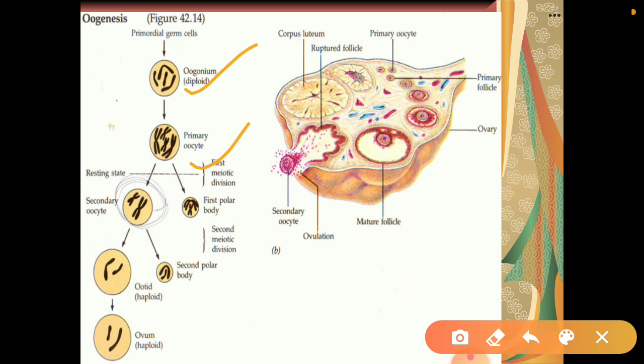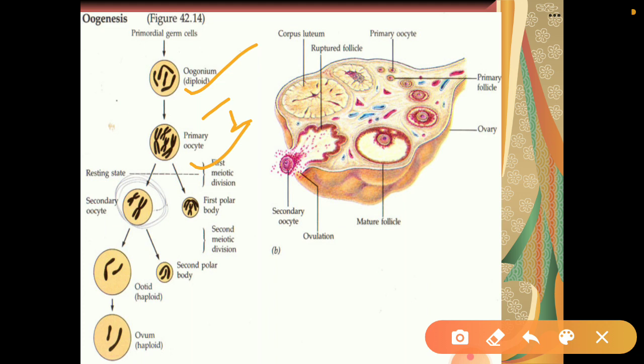That is the first meiosis, but the first meiosis is not completed at this stage and they remain suspended at prophase 1, and this is the primary oocyte. Now this primary oocyte undergoes various changes. It is surrounded by a number of layers of granulosa cells, and as per advancement it forms the primary follicle first, then the secondary follicle, and finally the tertiary follicle.